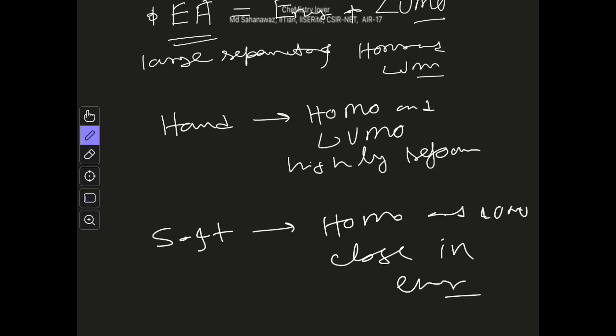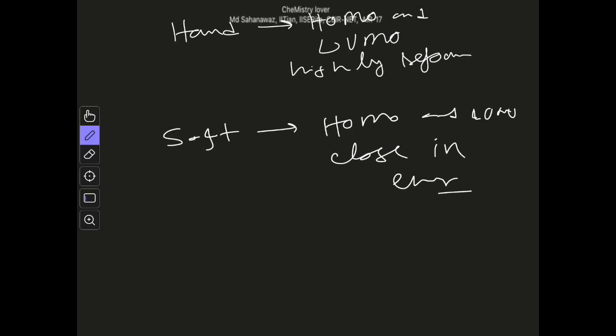Okay, so by looking at the energy of molecular orbitals, the frontier molecular orbitals HOMO and LUMO, we can say whether a molecule is hard or soft. In general, a hard species has a high energy separation between its HOMO and LUMO. For example, OH minus and F minus are hard species, and the oxygen and fluorine are highly electronegative. High electronegativity means their HOMO will be lower in energy, whereas their LUMO will be higher in energy, right?